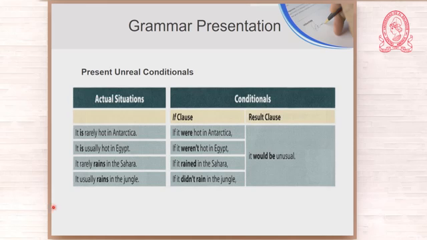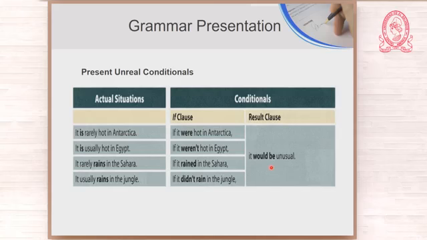Let us look at the third example. It rarely rains in the Sahara. That is the actual condition. Now, let us see the conditional. If it rained in the Sahara, it would be unusual. And the last one, the true thing is that it usually rains in the jungle. Conditional. If it didn't rain in the jungle, it would be unusual. Simple past tense, would plus the simple form of the verb.